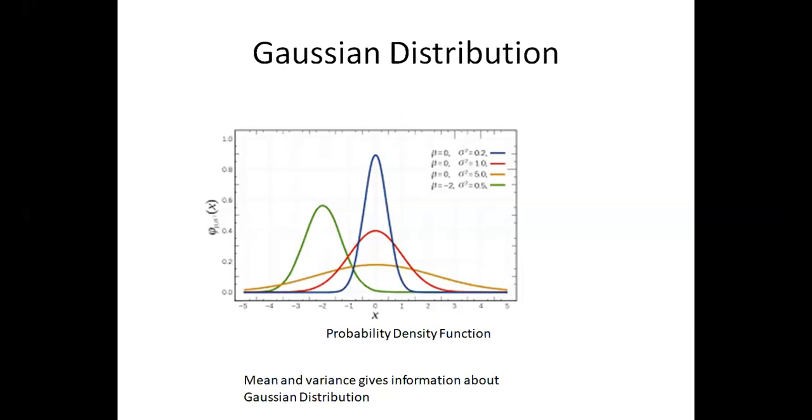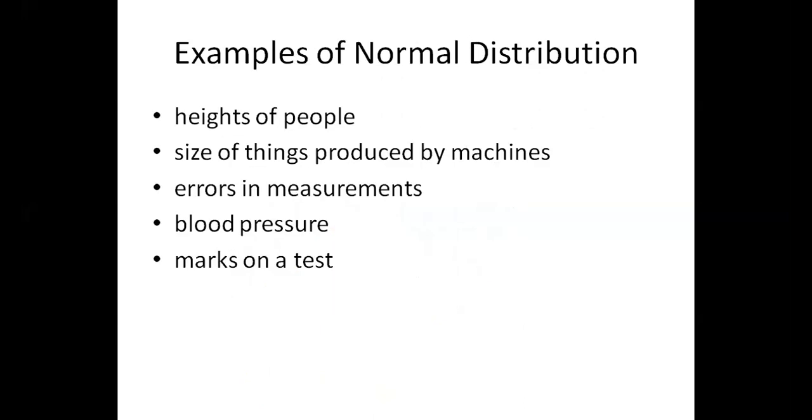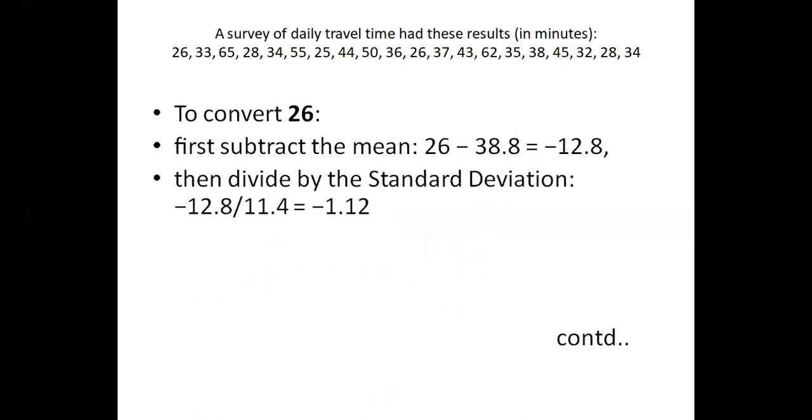I'll just revise for a time. Examples of normal distribution are height of people, size of people, error in measurement, blood pressure, marks on a test. All these are examples of normally distributed data. Now a survey of daily travel time as results. I'm just revising for the information. Please don't forget, because we don't get an opportunity to study all these concepts once again. It is very important.